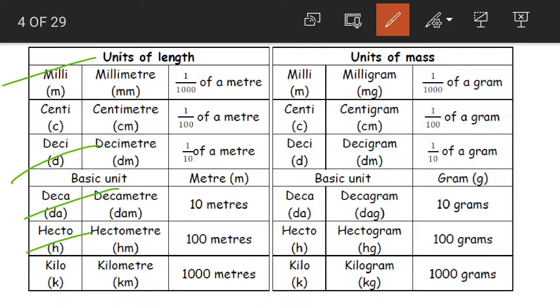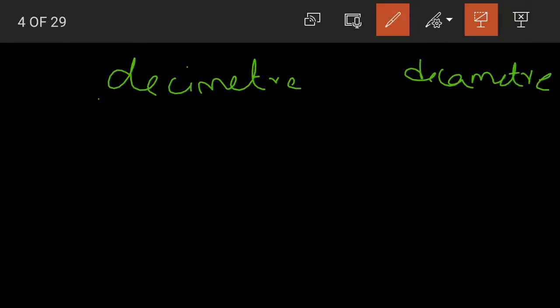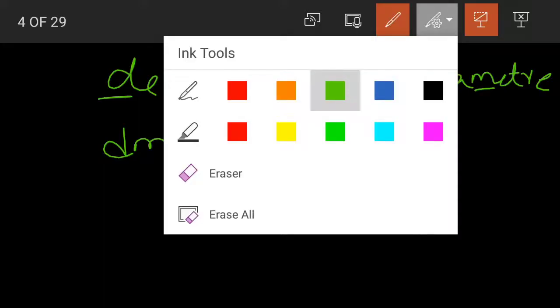Okay. Decameter. For decameter we write dam. Yes, you might get confused. See, we have deci, decimeter, and then we have decameter. For decimeter we will write dm. Even for decameter, if we write dm, then we will get confused about which is actually deci and which is deca.